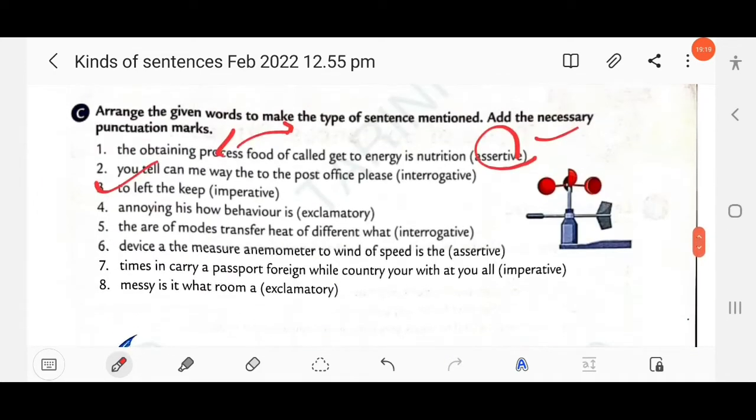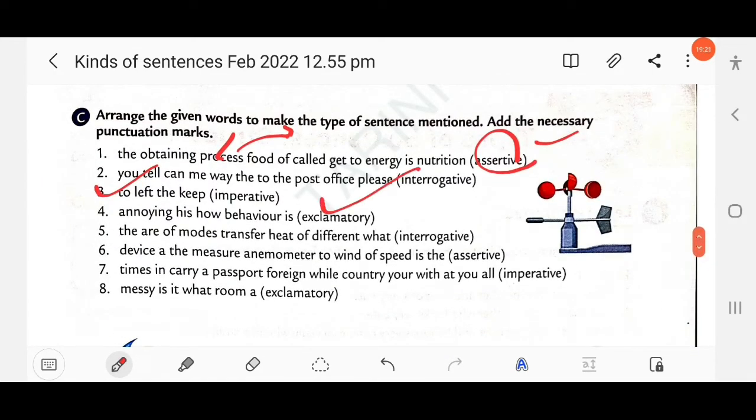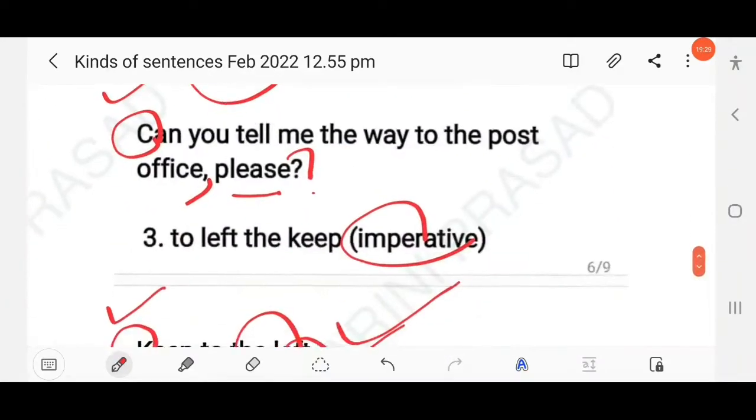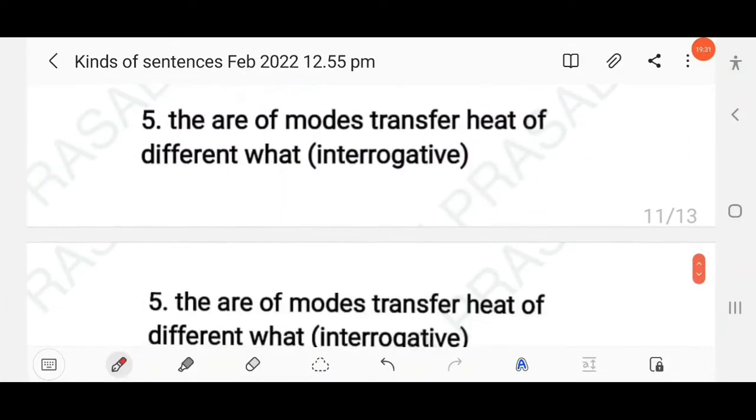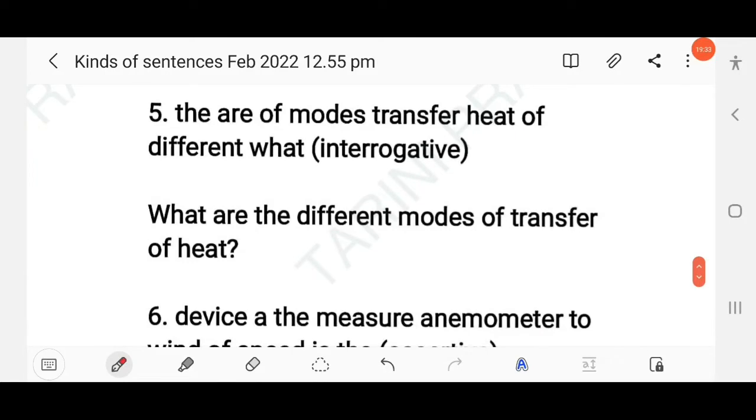Then next here, different modes of transfer of heat, interrogative. So you have to form an interrogative sentence, right? What are the different modes of transfer of heat? This is WH interrogative. You have to use a question mark at the end and also start the sentence with a capital letter.